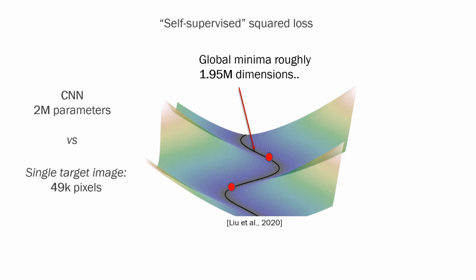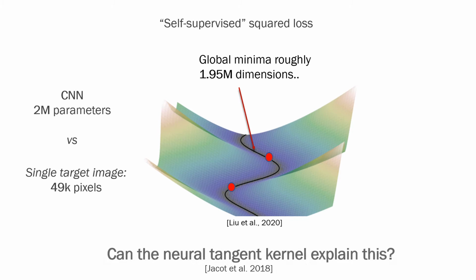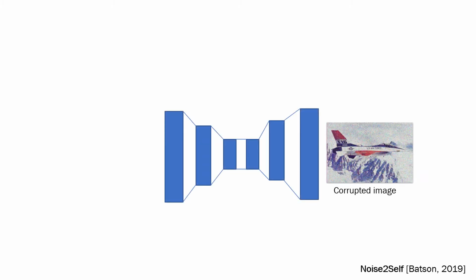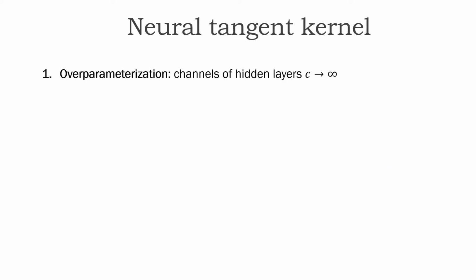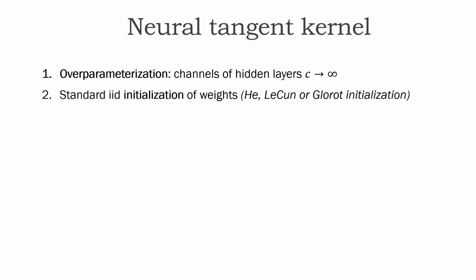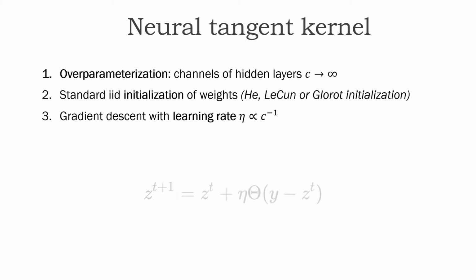In the paper, we analyze this phenomenon using recent theoretical advances on overparameterized networks and the neural tangent kernel. First, consider the case where the noisy image is also placed at the input of the network. Assuming an overparameterized network, a standard IID initialization of weights, and gradient descent training, the neural tangent kernel provides a simple formula for the evolution of the network.